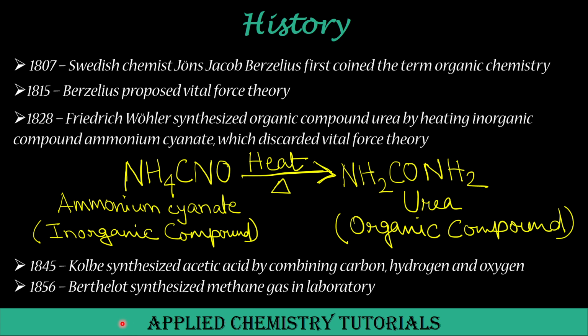the vital force theory. So, in conclusion of the definition of organic chemistry, we can say that apart from oxides of carbon, metallic carbonates, bicarbonates, cyanides and carbides, all other carbon compounds which show the catenation property of carbon are called organic compounds and their chemistry as organic chemistry.